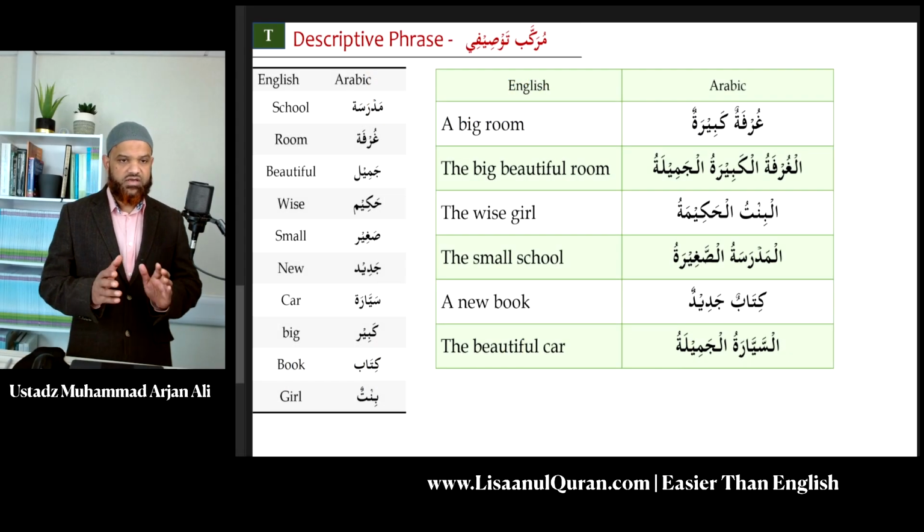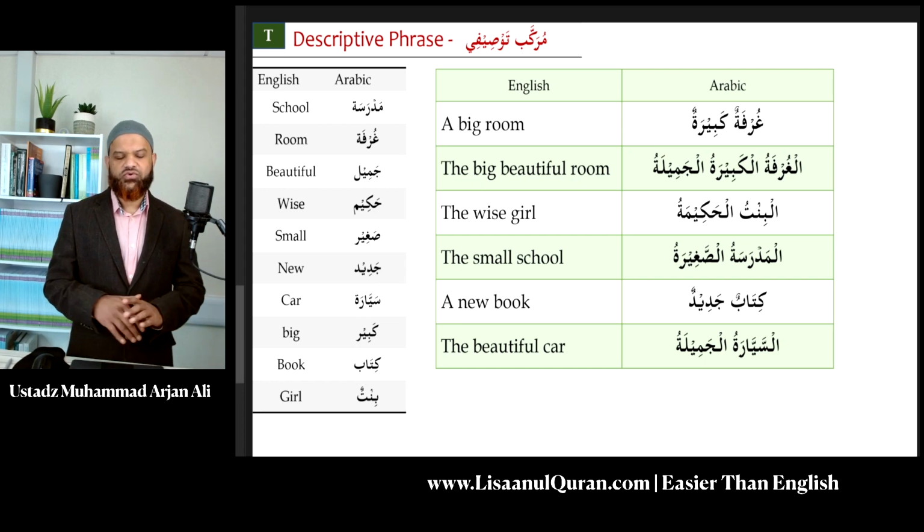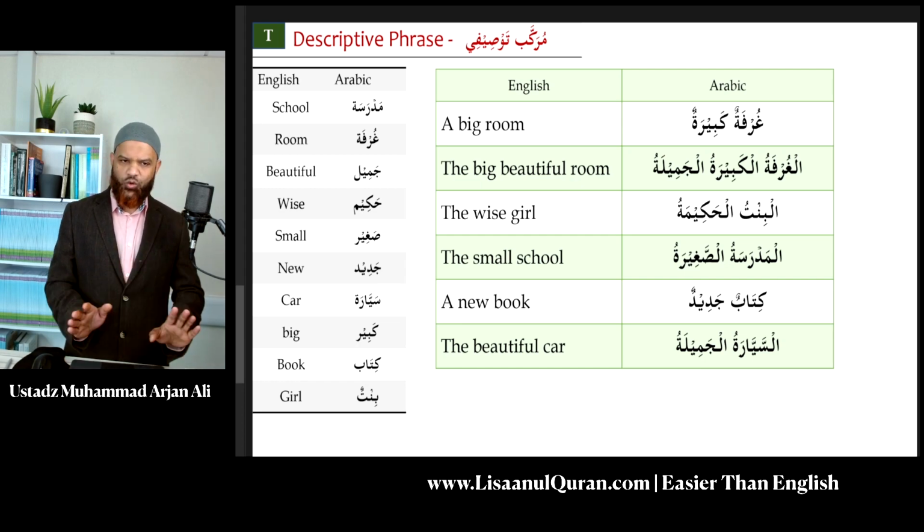Okay, brothers and sisters, here are the answers for you. Please do check them. I hope I have not made any mistakes there. Please check them through, inshallah ta'ala, and see if you got them right. I hope, again, you've done the exercises. If you're not, you're only letting yourself down.